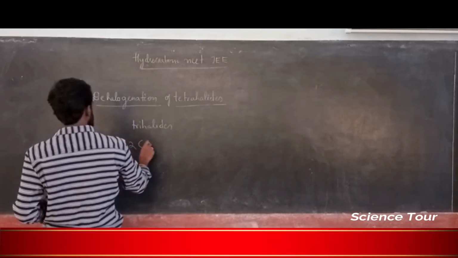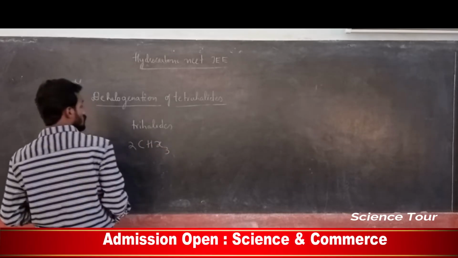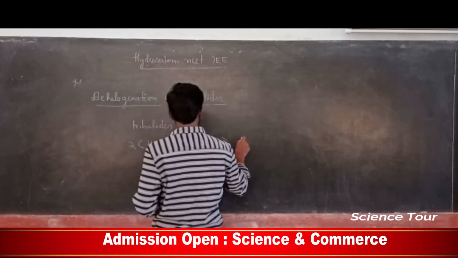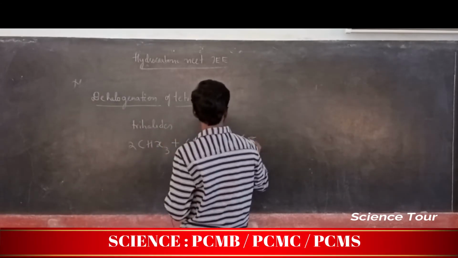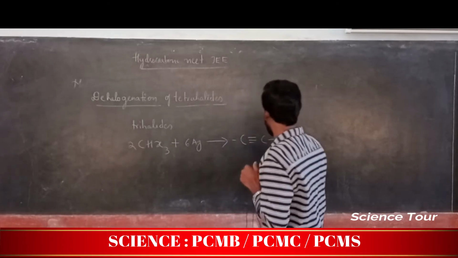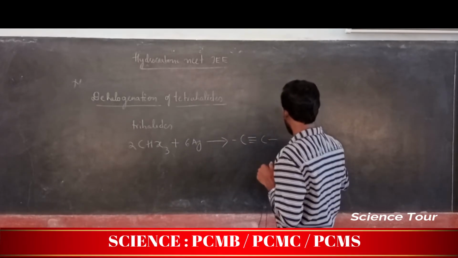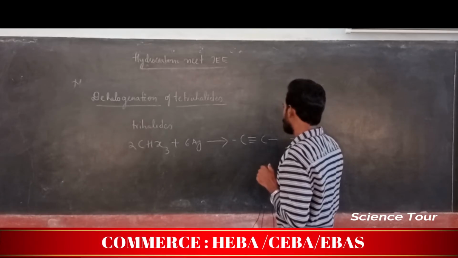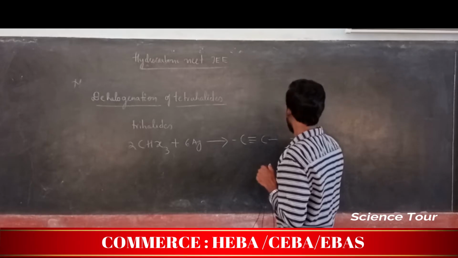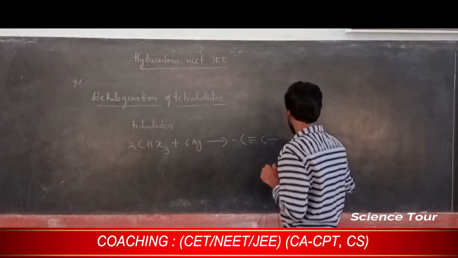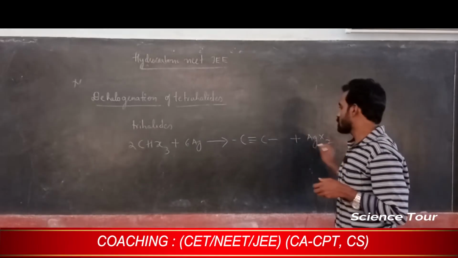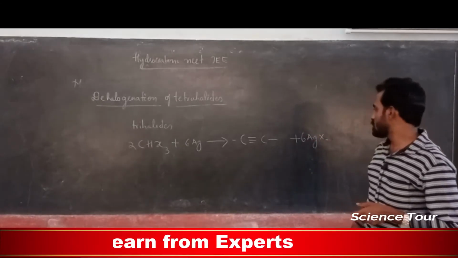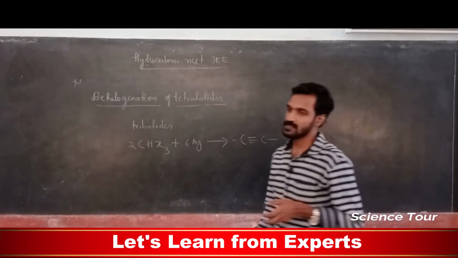So 2 molecules of trihalides treated with silver give alkynes and silver halide.